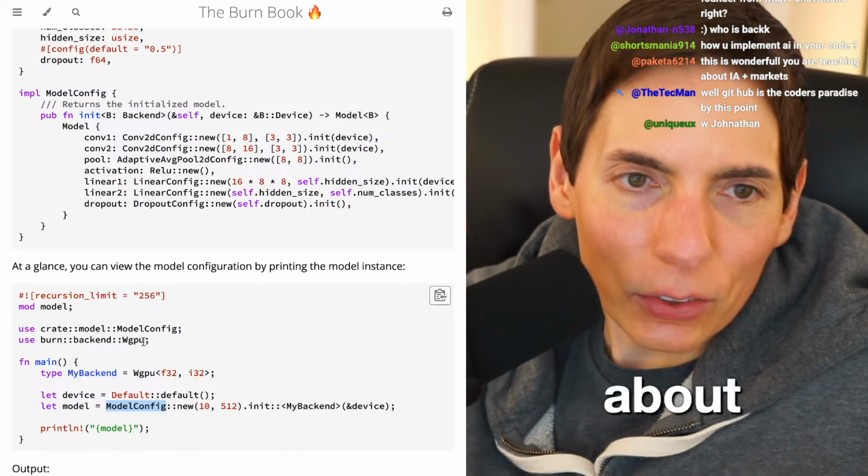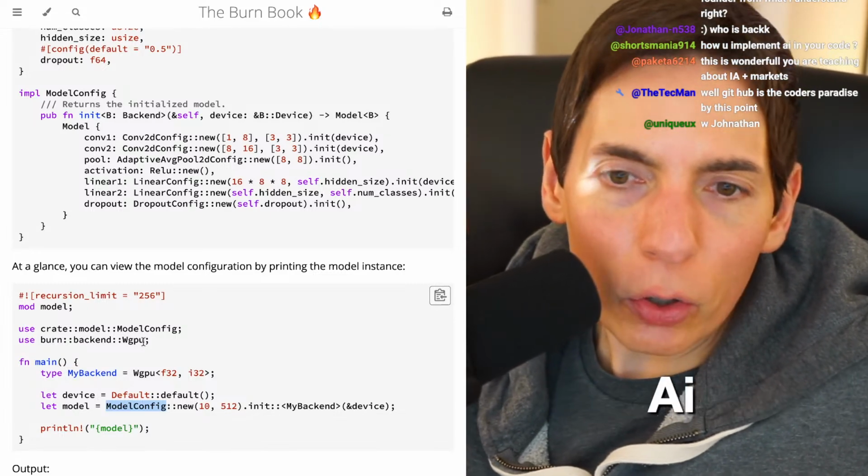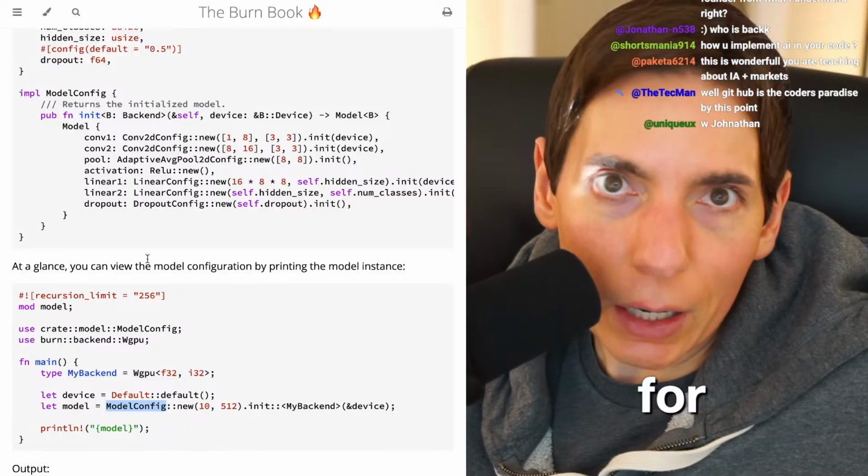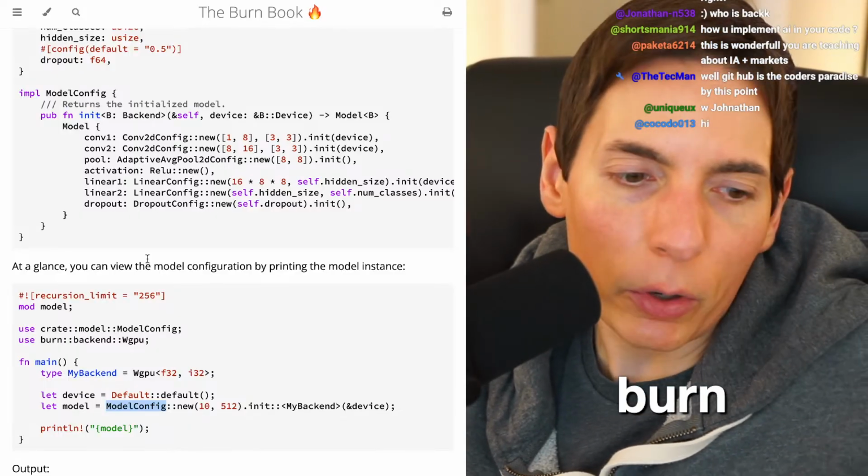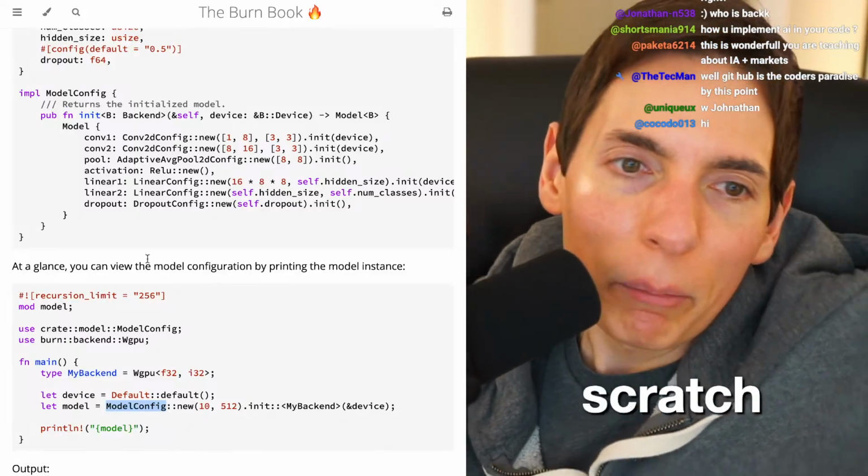When I say Kyle, I'm talking about UniqueX here in stream. How do you implement AI in your code? Oh, we're going to be doing a feed-forward neural network using Burn, the Burn framework. We could write it all ourselves from scratch, but we did that already.